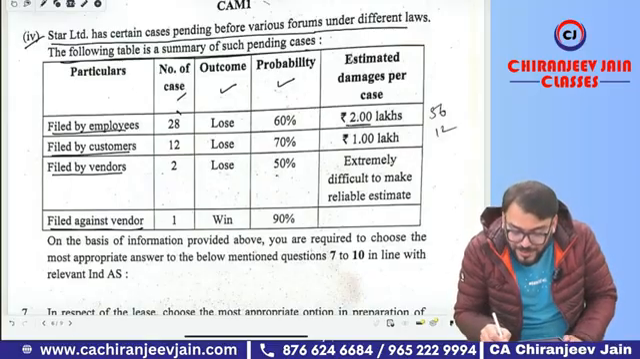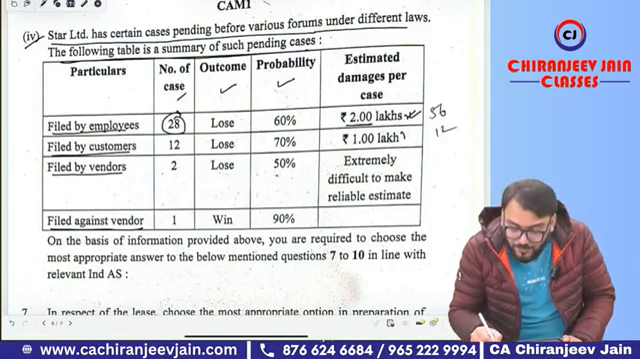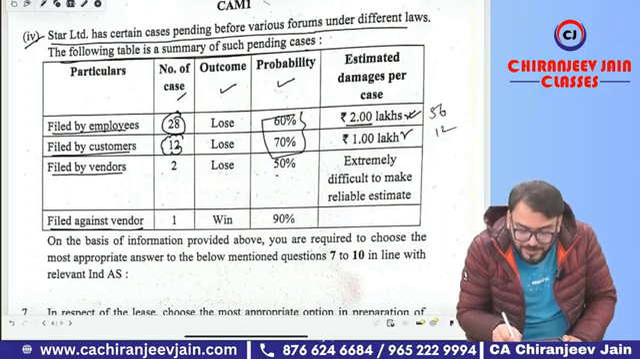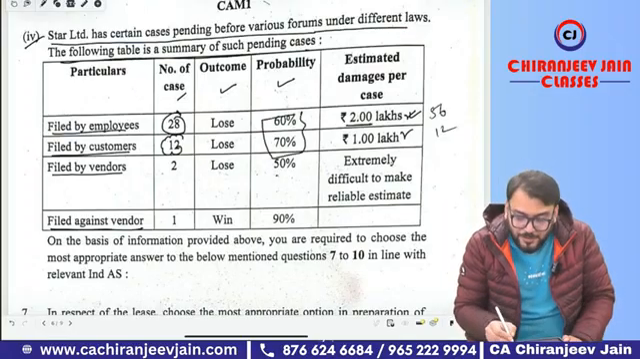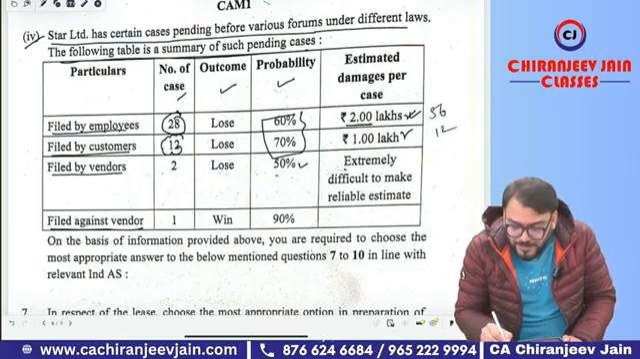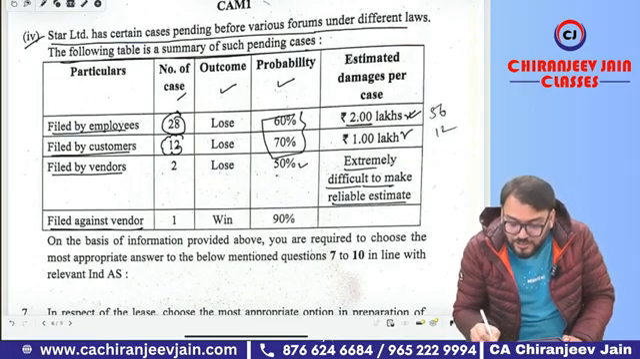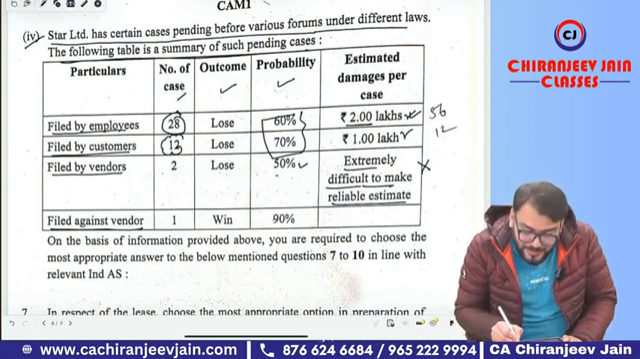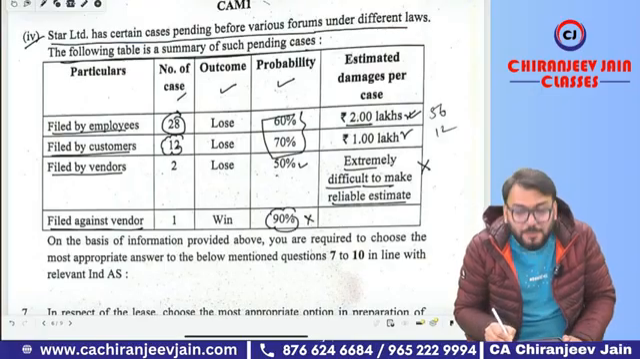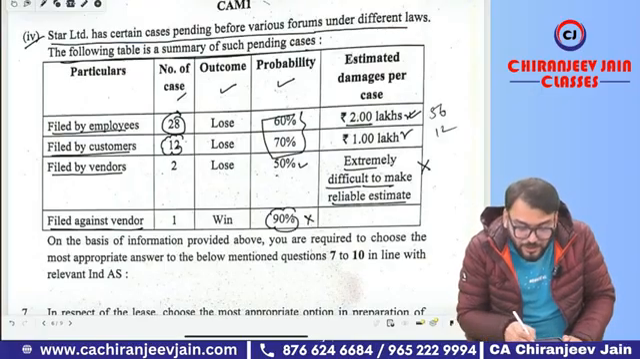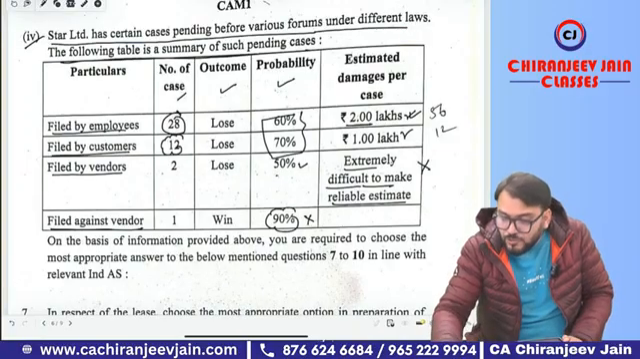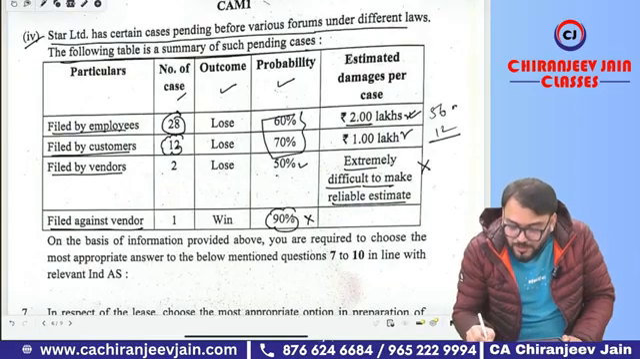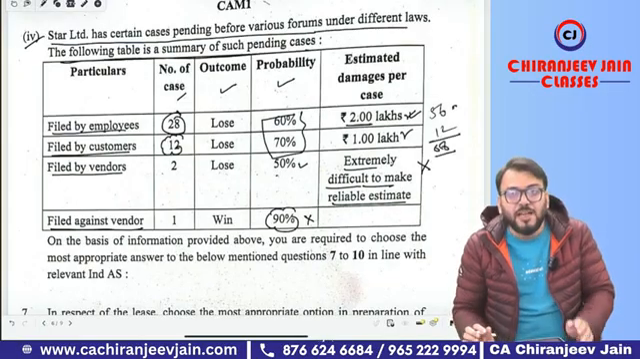A 2 lakh provision should be created for each case, and 1 lakh provision should be created for each case in this one, because the probability, the chance of loss, is probable. But in this case, yes, it is 50%, but it is extremely difficult to make a reliable estimate. Therefore, no provision will be recognized. It can be disclosed as a contingent liability. In this case, there is a high chance of winning, and therefore it will become a contingent asset. Therefore, your answer is what? 28 into 2 is 56, and 12 into 1 is 12, means your answer will be 68 lakh.